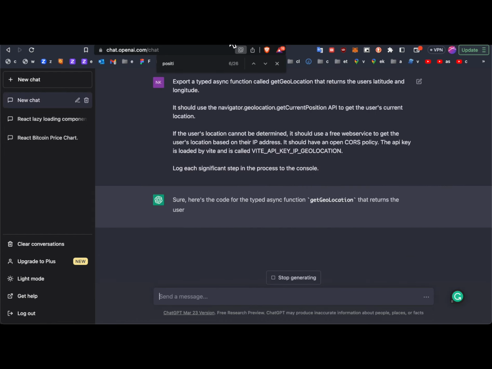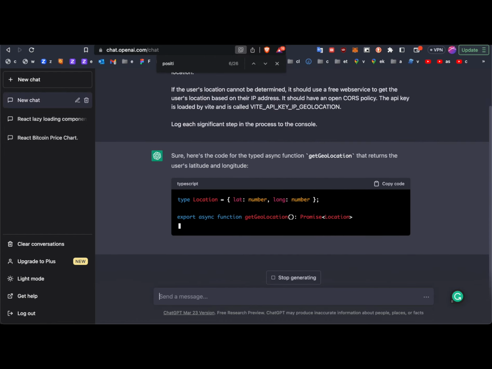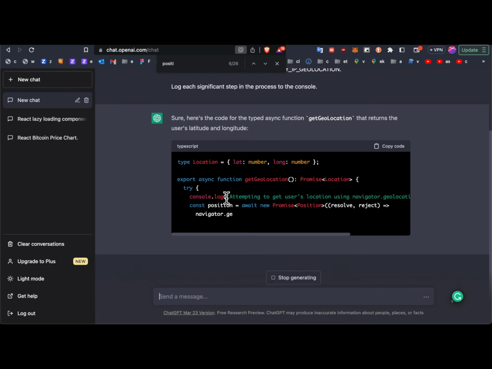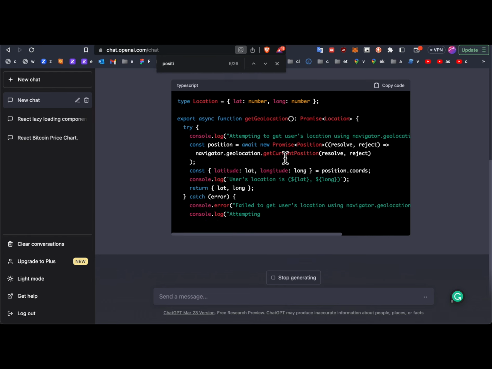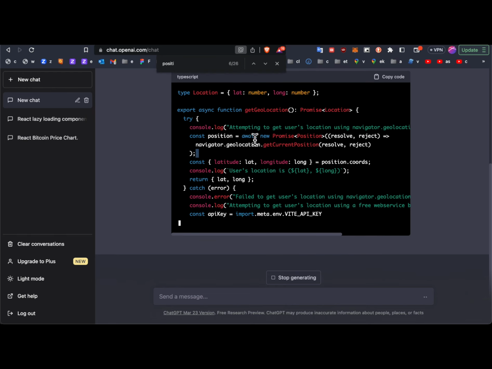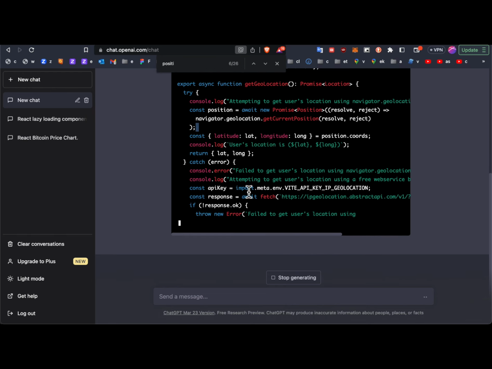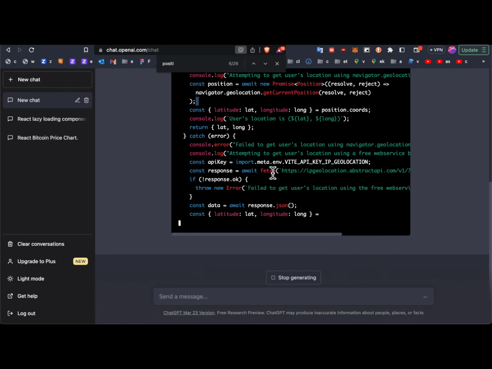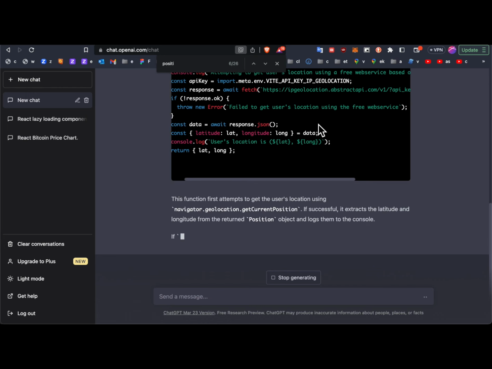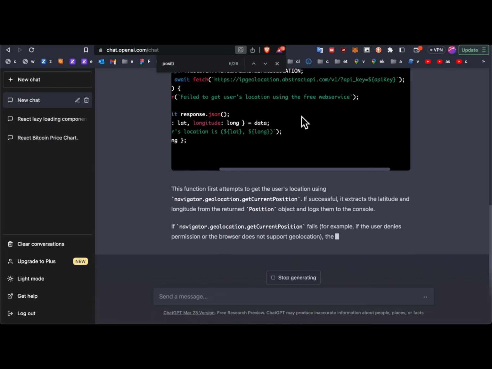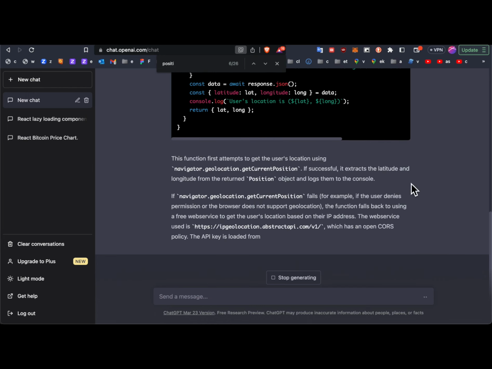So the one that it came up with was this one, IP geolocation API. So it creates a type, it logs it, uses a wait syntax. If the user disallows this, then we step into the fallback. As you can see here, it loads it from VITE, knows the syntax, fantastic. Goes to IP geolocation, and hopefully it's using my API key. Yep, brilliant, exactly what I wanted.